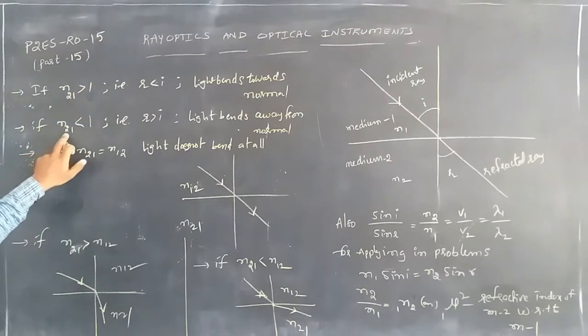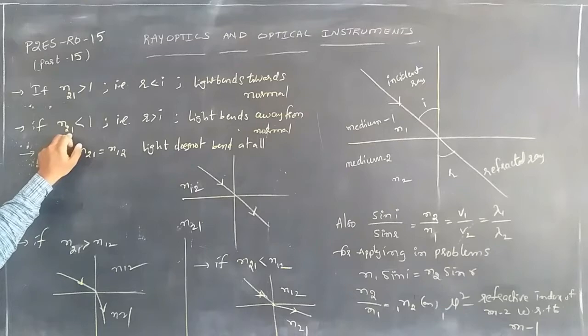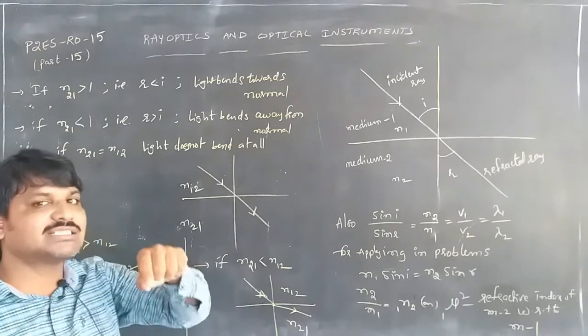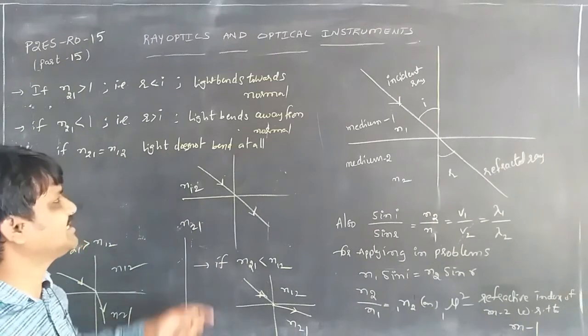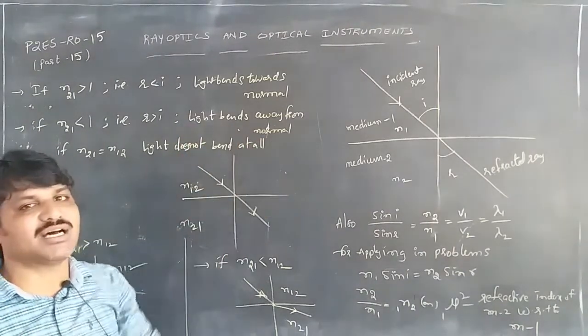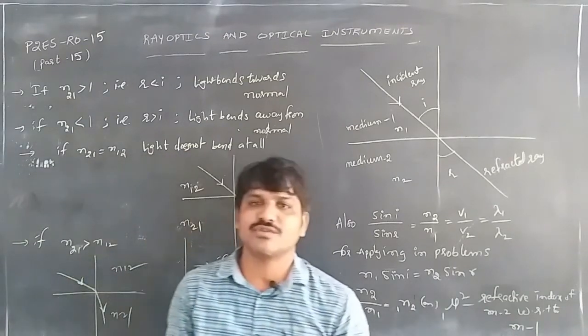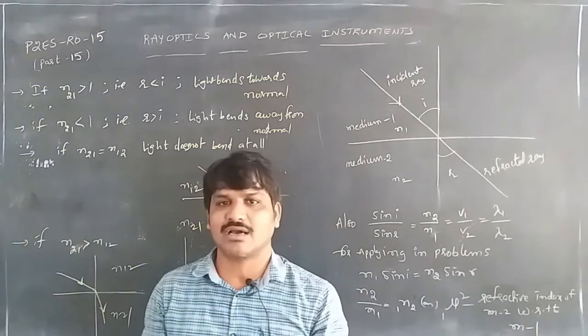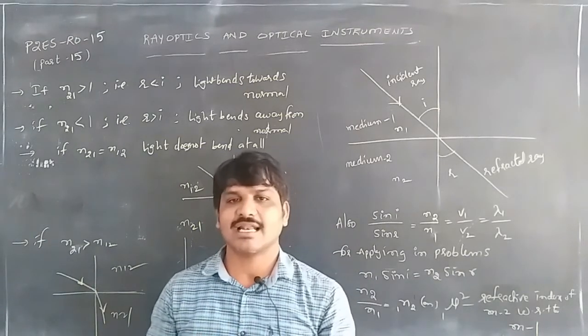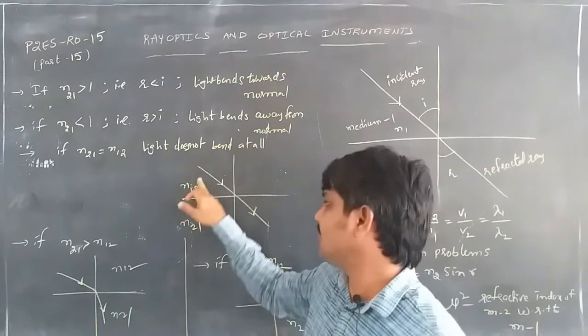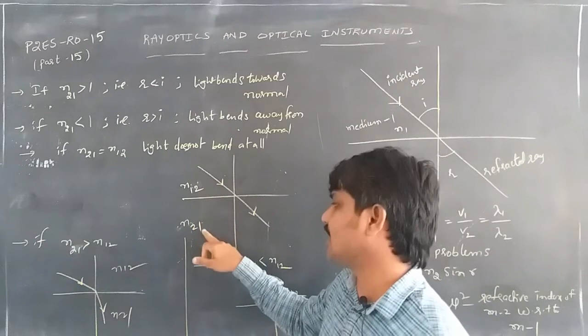Then if the refractive index of the second medium is less than that of the first medium, the refracted angle is more than the angle of incidence, and the light bends away from the normal. If the refractive index of the second medium is equal to the refractive index of the first medium, both are equal, then the light does not bend at all.